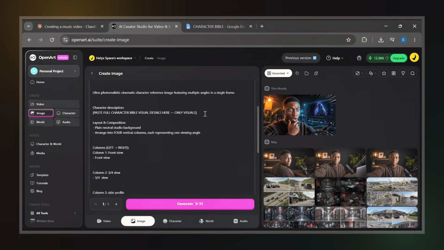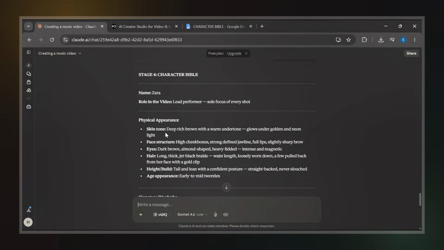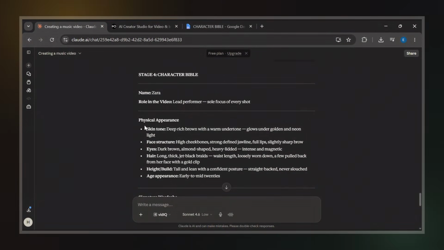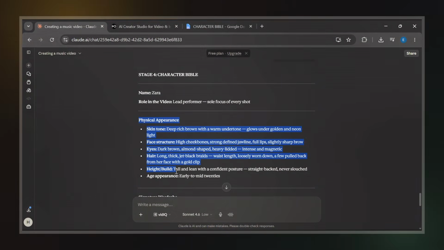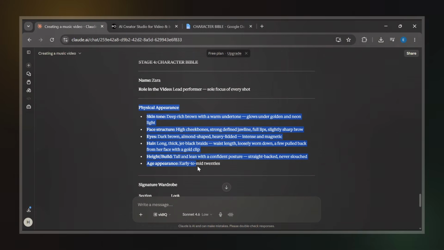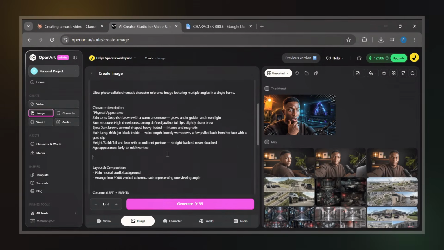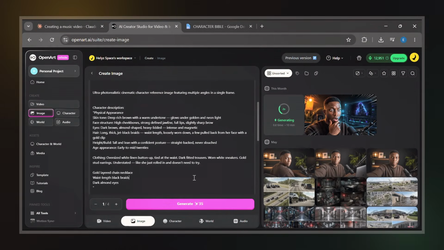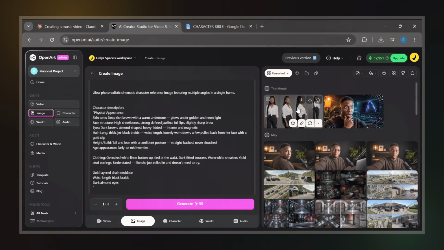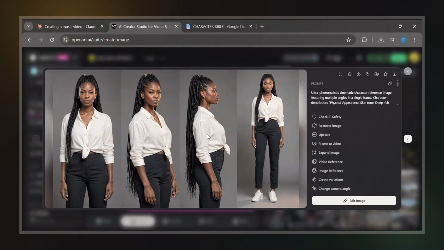Then I replace the default character description with the physical appearance section from the character Bible. Since I want multiple outfit variations, I also copy the clothing descriptions for different verses of the song. This is very important for character consistency later during video generation. After pasting everything, I set the aspect ratio to 16:9 landscape and generate the image. A few moments later, the first character reference image is ready.